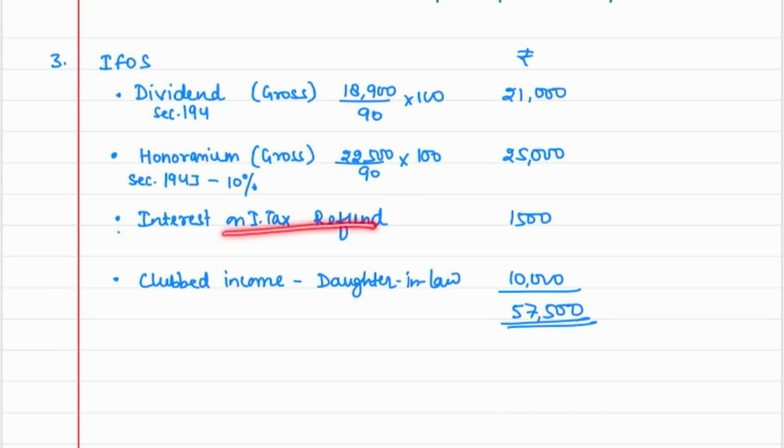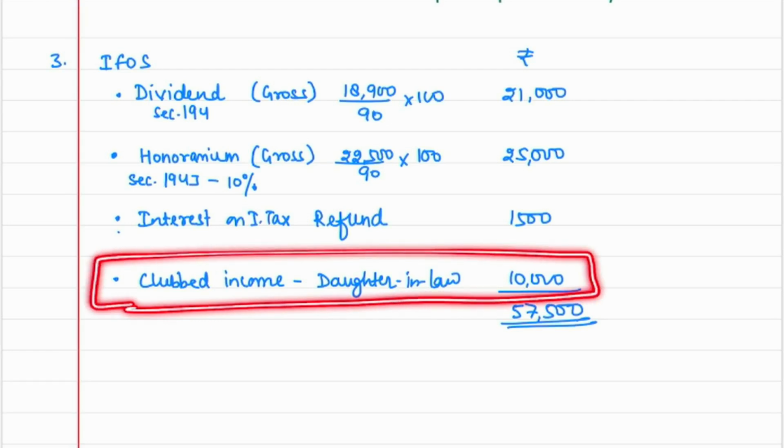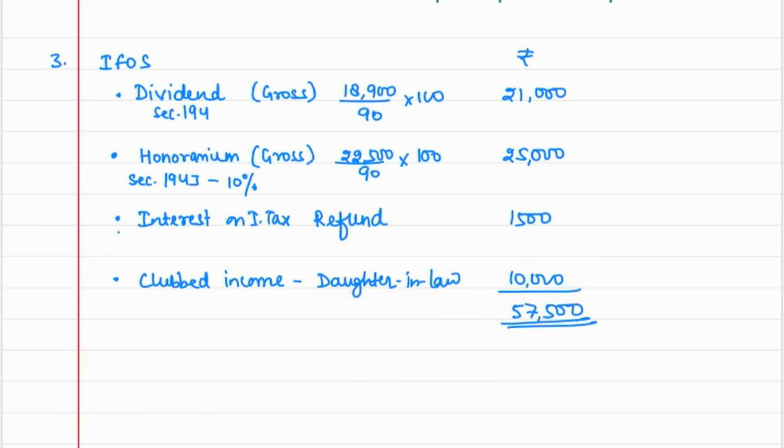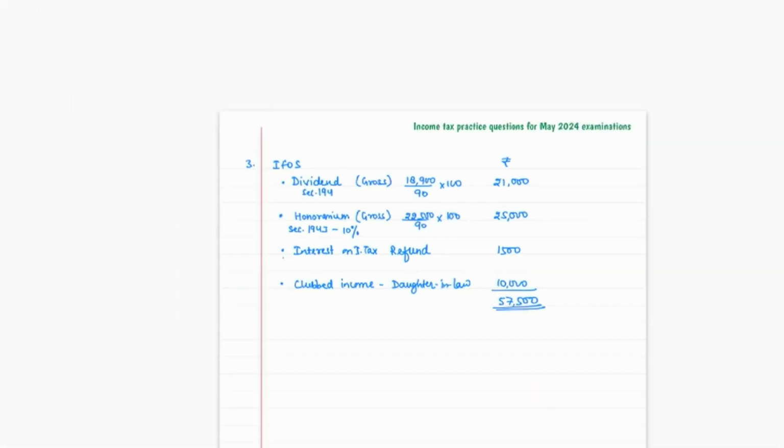Interest on income tax refund. See, if it would have been just income tax refund, it is not our income, but the interest on income tax refund will become our income. So this is 1,500 rupees. And a very important point over here. Here the assessee has given some gifts to daughter-in-law. And on that gift, this daughter-in-law has earned some income. So that income will be clubbed in the hands of transferor. So this is the clubbed income, 10,000 rupees. You have to consider this also, important. So our total IFOS income comes to 57,500. You can note it down. Got it? Okay.